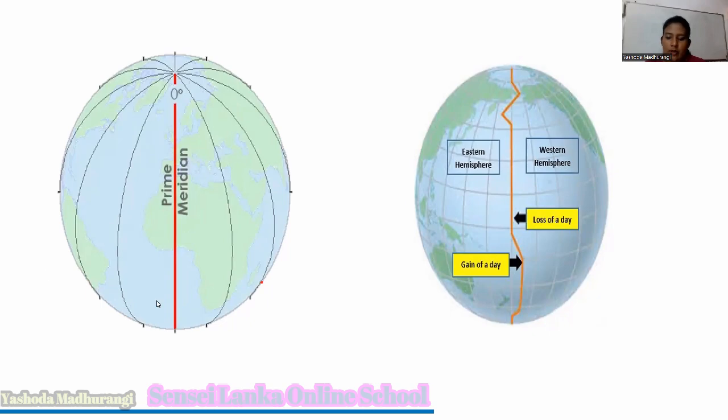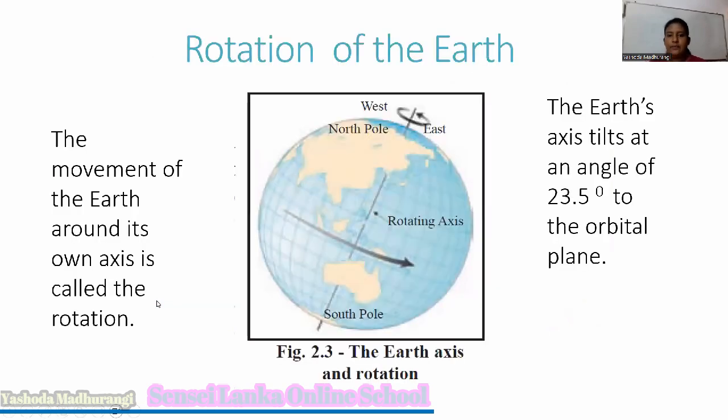That is about longitudes and latitudes. Then once again we are coming to that new word, rotation. Rotation of the earth. The movement of the earth around its own axis is called rotation. I explained it earlier, so you can look at the picture and understand.